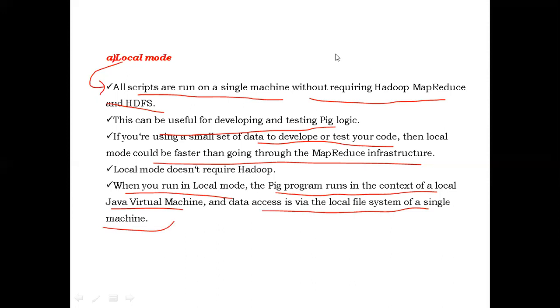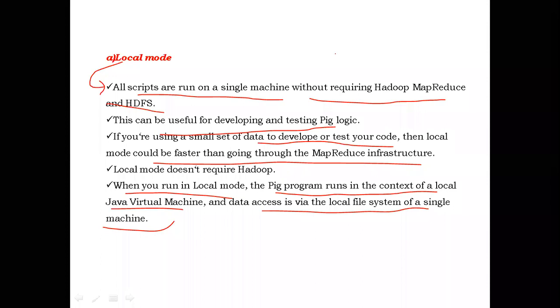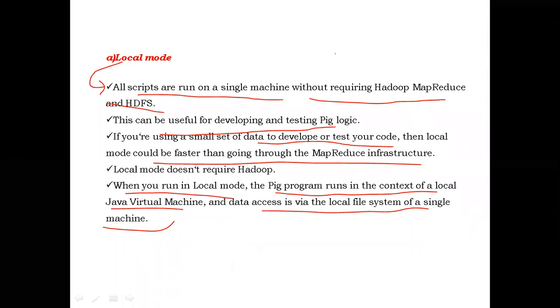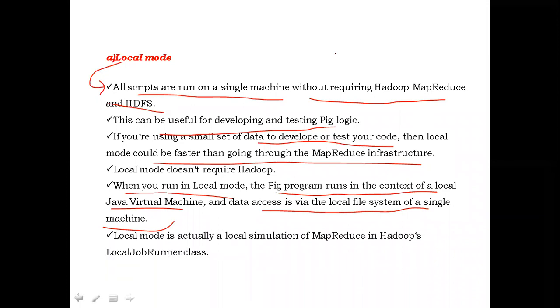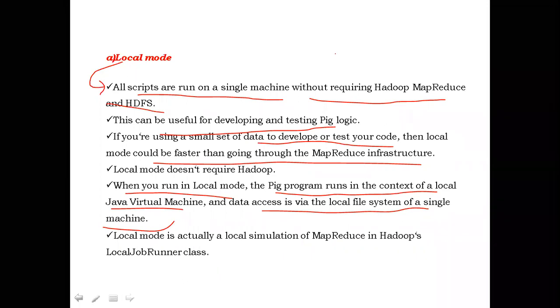Clear? Internally, when we are running in local mode, how will the Pig program run? The Pig program will take help of the local Java virtual machine, whatever JVM is installed in our system. It will run with the help of that JVM, and it will access data through the local file system. Local mode is actually a local simulation of MapReduce in Hadoop, using the local job runner class.